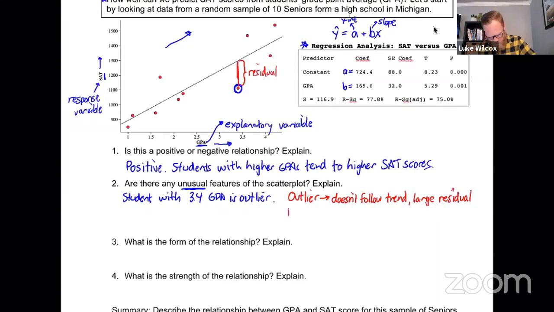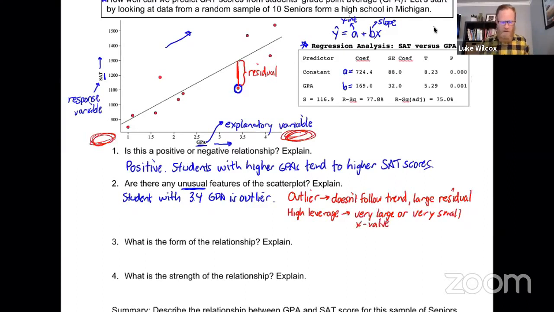Now, one of the other vocabulary terms that you need is to be able to identify a point that is known as a high leverage point. Now, here's the deal with high leverage. It has to be way up here in terms of the x values or way down here in terms of the x values. So it's like way far out on either the low or high end of the x values. So I'm going to say that it has a very large or very small x value.